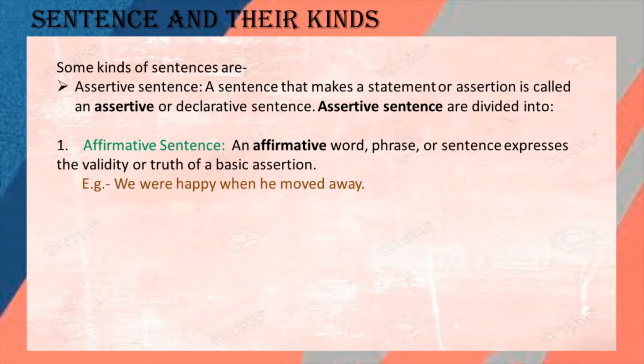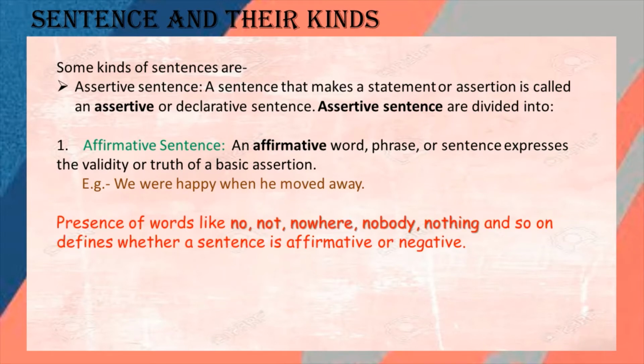For example, we were happy when he moved away. Here they are telling the fact or the truth that we were happy, when he moved away. So here they are giving a declaration of this truth.